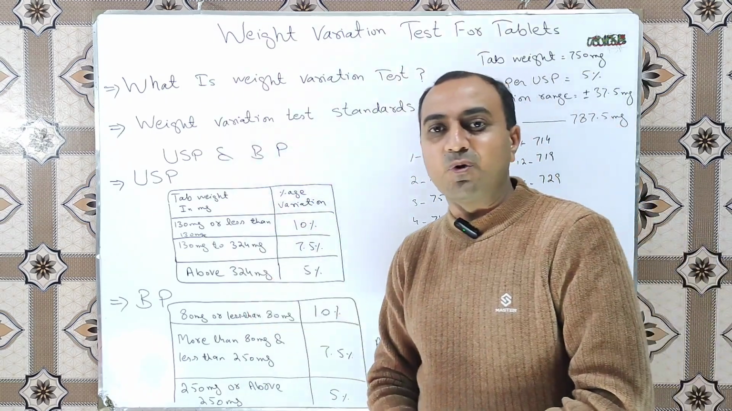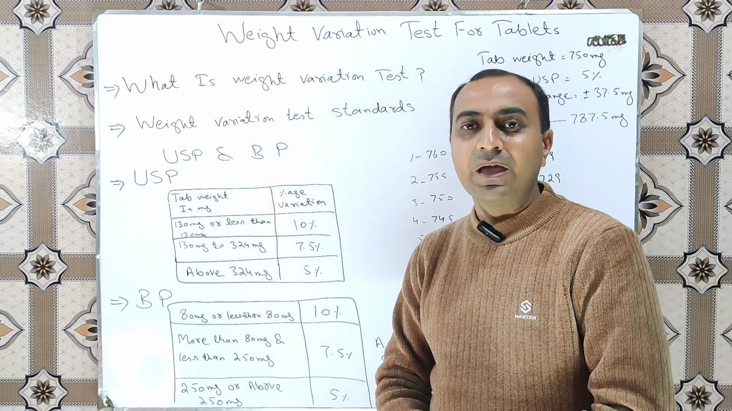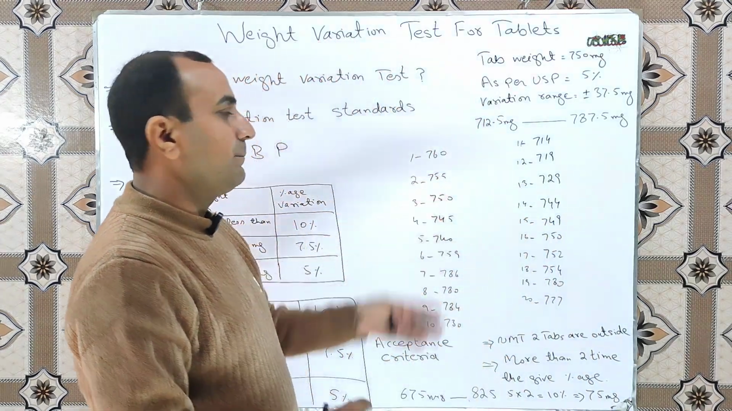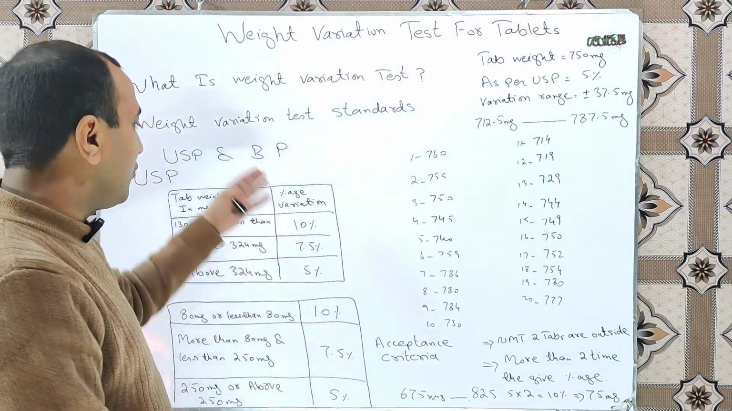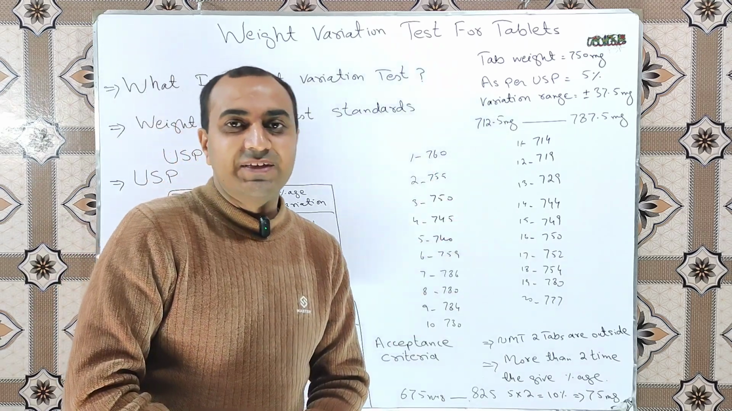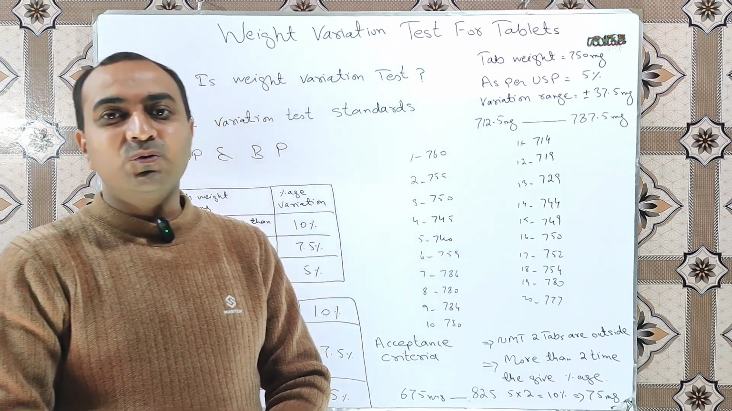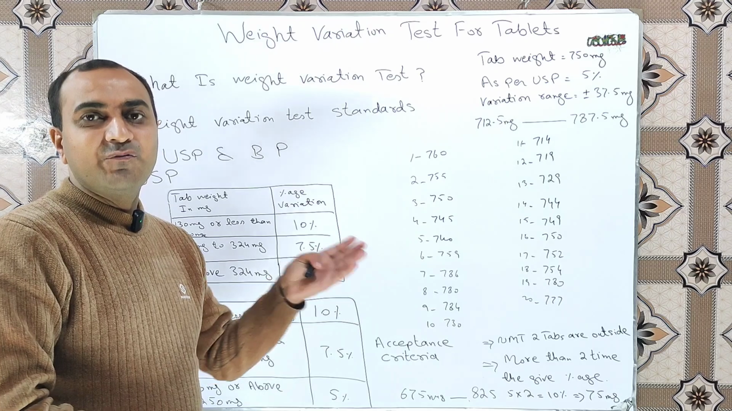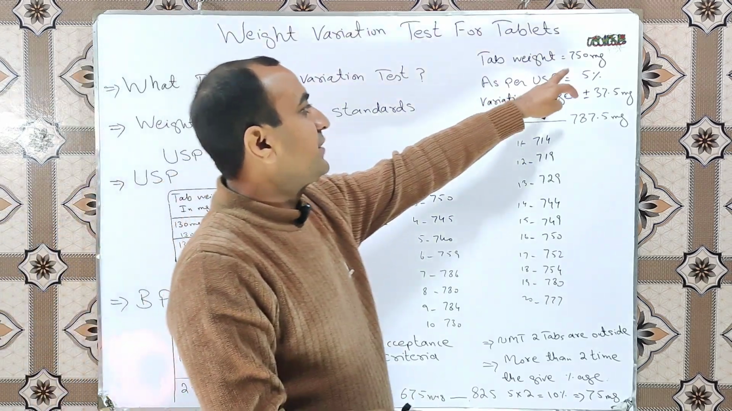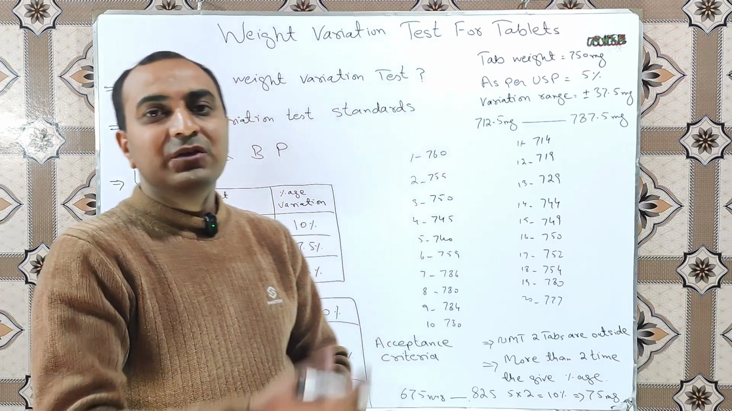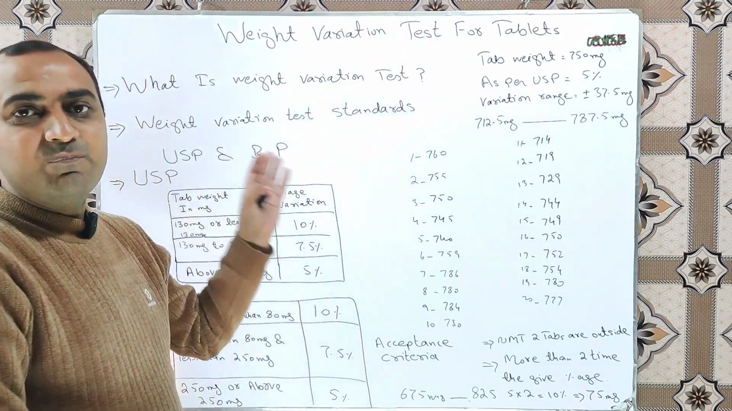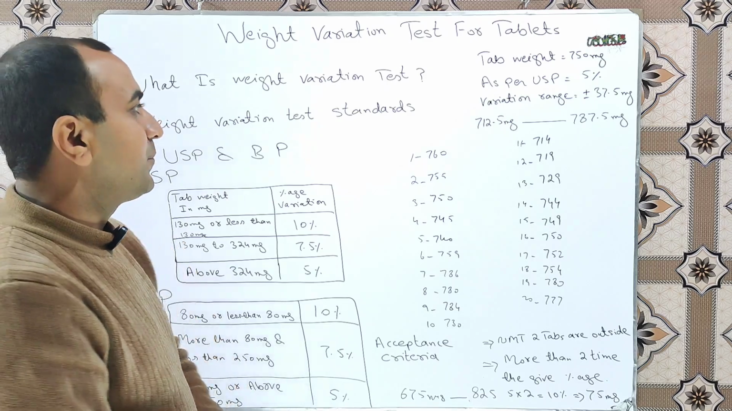I hope you are feeling bored with these values, but do not worry, I will explain with a practical example what the meaning of these values is. Suppose that we want to compress a batch of tablets and our individual tablet weight is 750 milligram. We will discuss the case as per USP, meaning United States Pharmacopoeia.